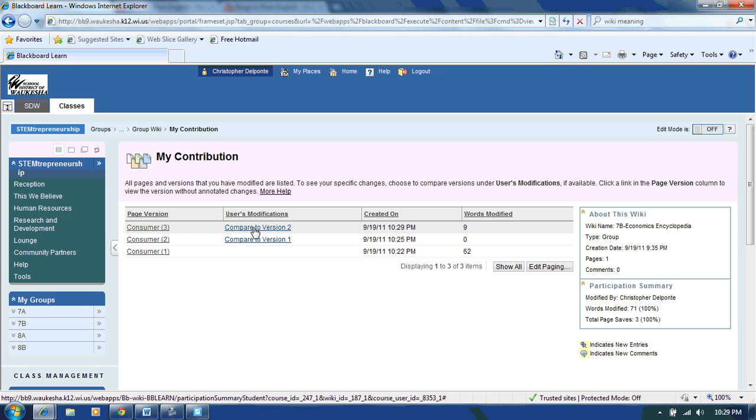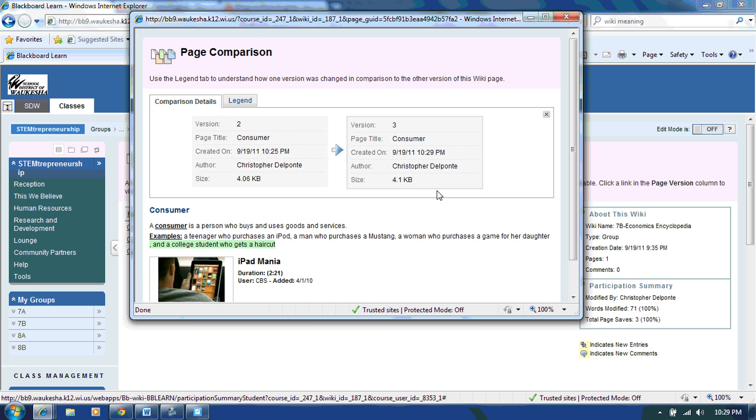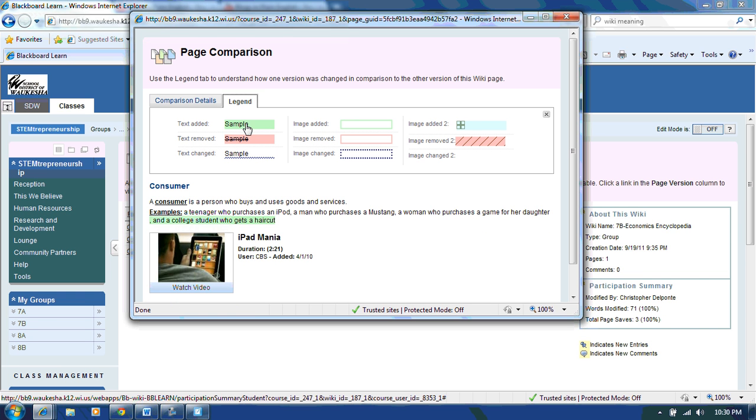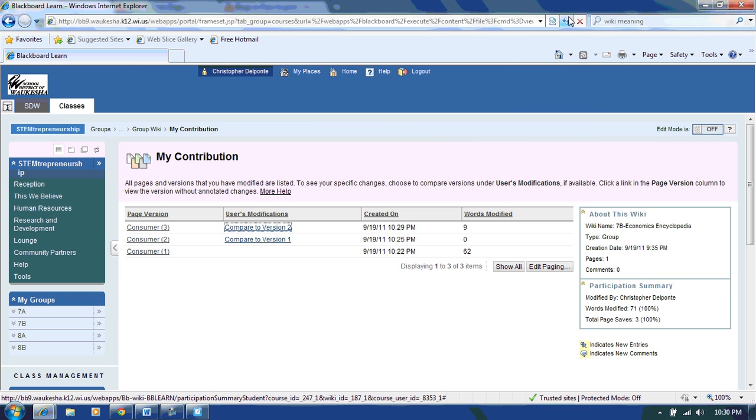If I go in here and compare to version 2, you can see that my latest version of this is version 3. If you scroll down, you can see that there's something highlighted in green. The reason that's highlighted in green is because if you look at the legend, somebody added text, and I added that text. So you can look on here and see the changes that you made. When teachers go in and grade these, they're going to look for the things that you added. Okay, so I am going to exit out. That's an easy way for you to see the changes that you have made to your group's wiki. All right, and we'll click the back arrow.